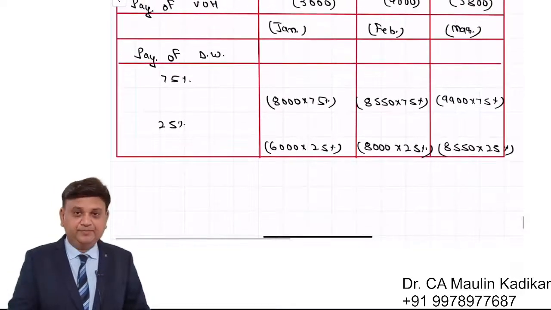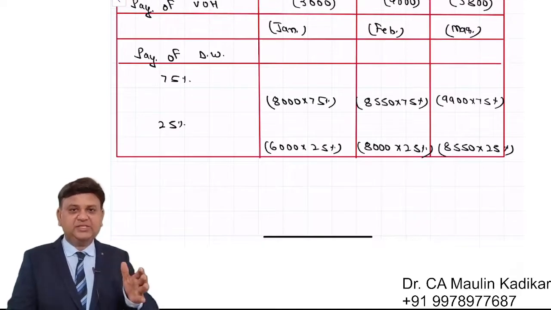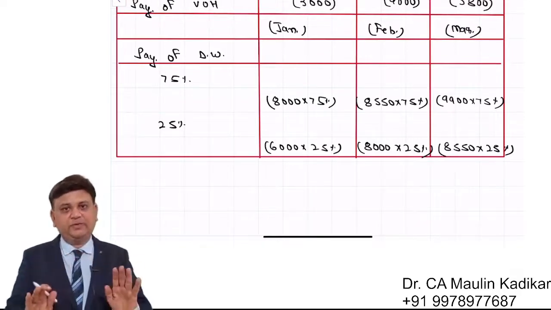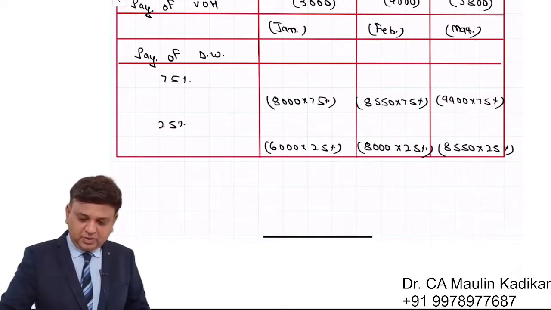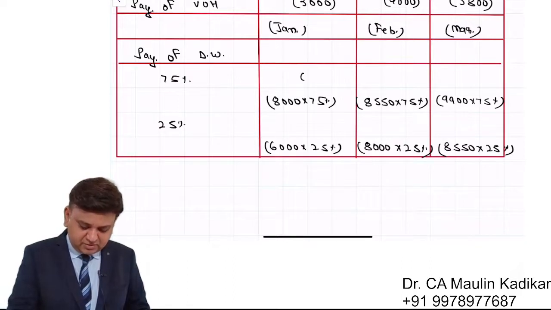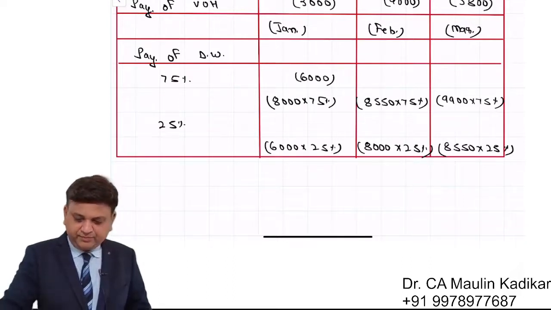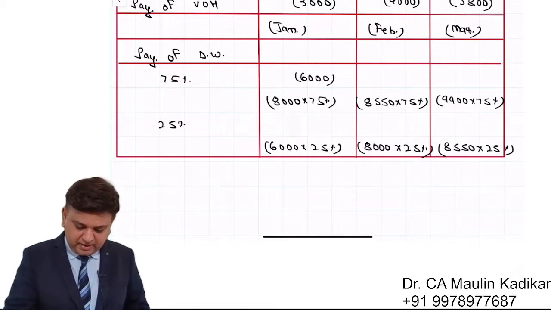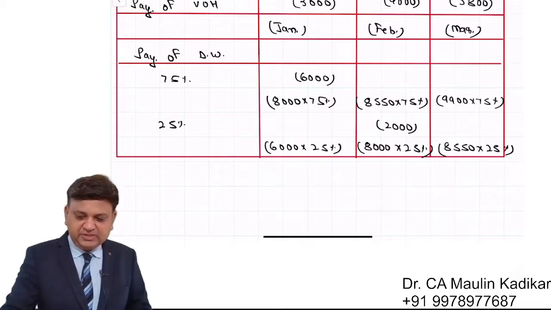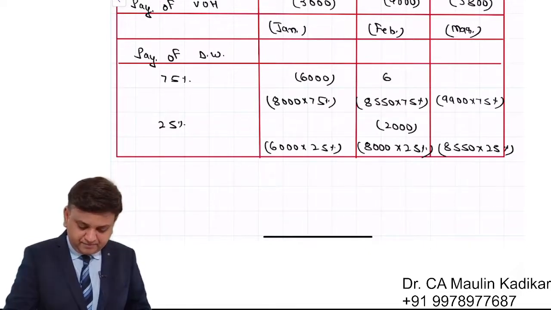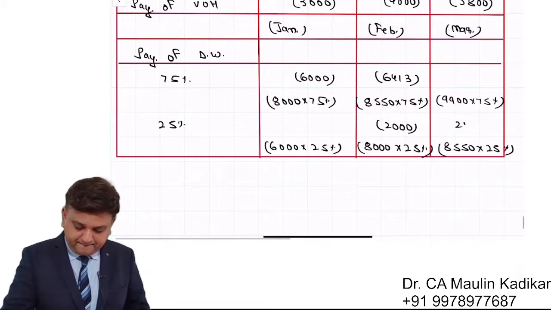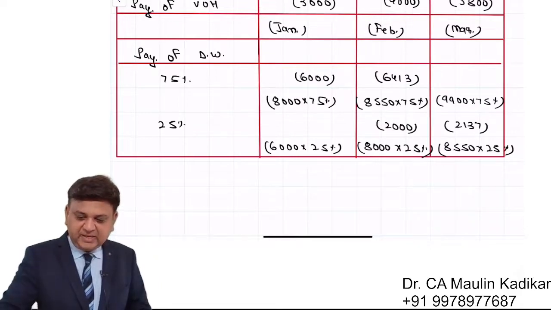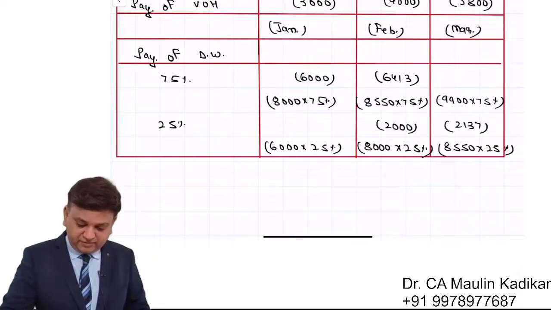Like that we understand. So my suggestion is that you take one wages, you split both of them. You take another wages, you split both of them. So 8,000 into 0.75 is 6,000. 8,000 into 0.25, that is 2,000. 8550 into 0.75 is 6413. 2137. 9,900 into 0.75 is 7425.